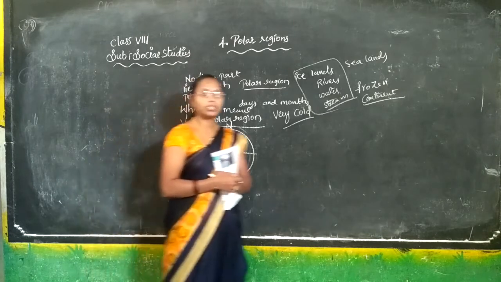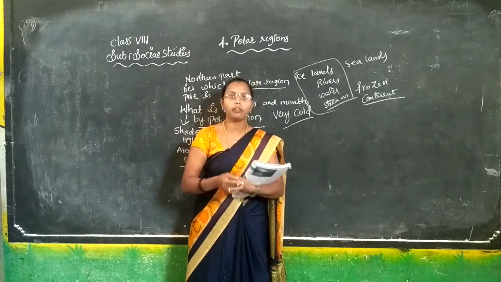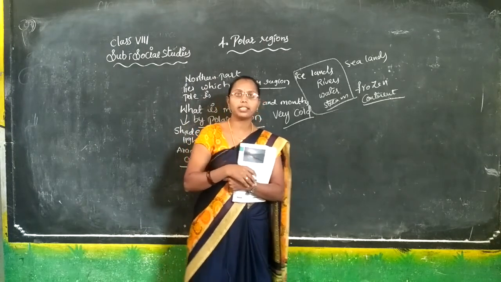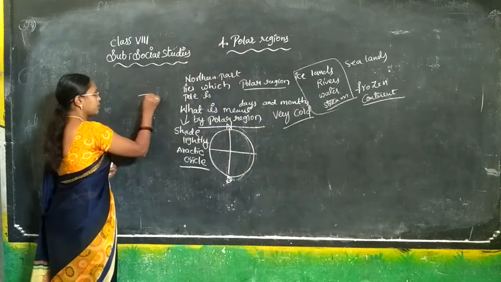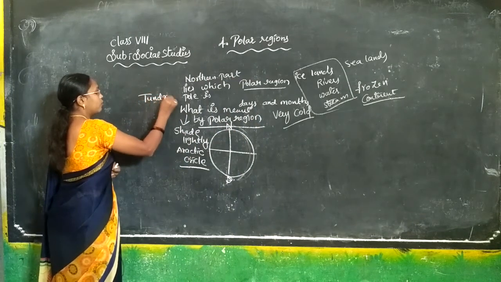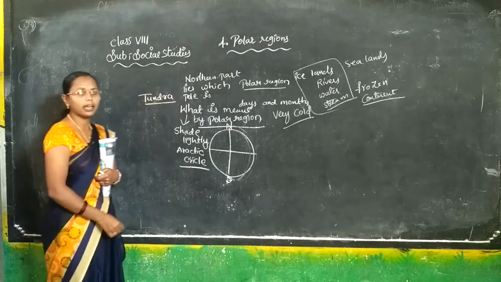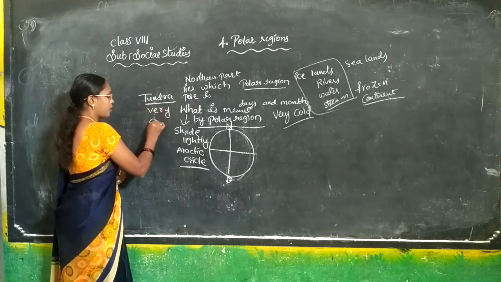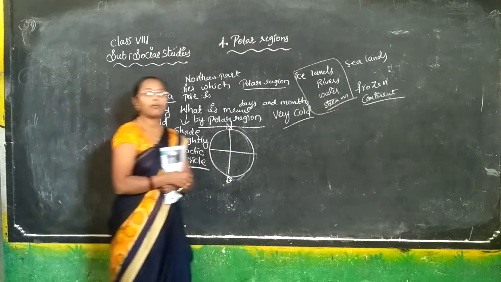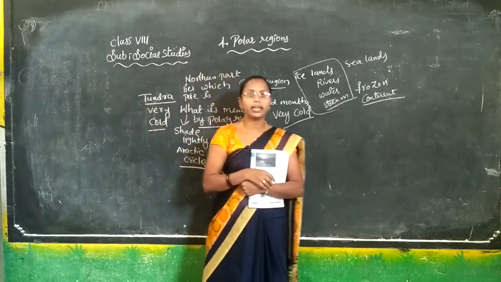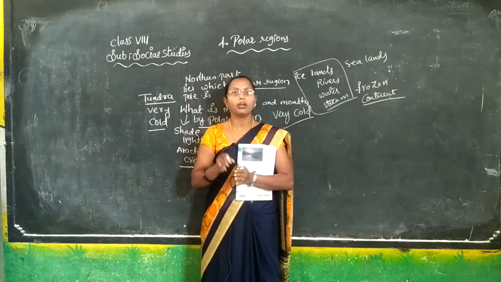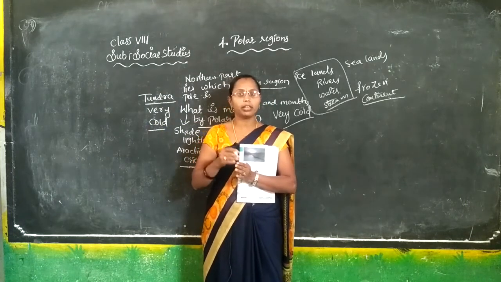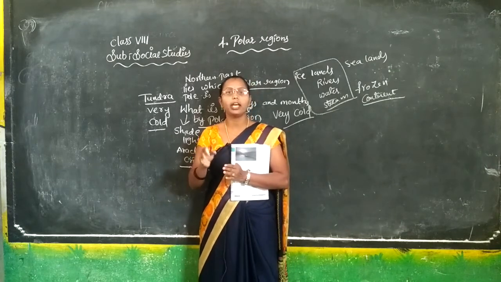And moreover, we can see that the northern part is very cold. It is called the tundra. What is meant by tundra? Tundra means very cold. In this tundra region, we have very cold weather, which means you will have only ice.